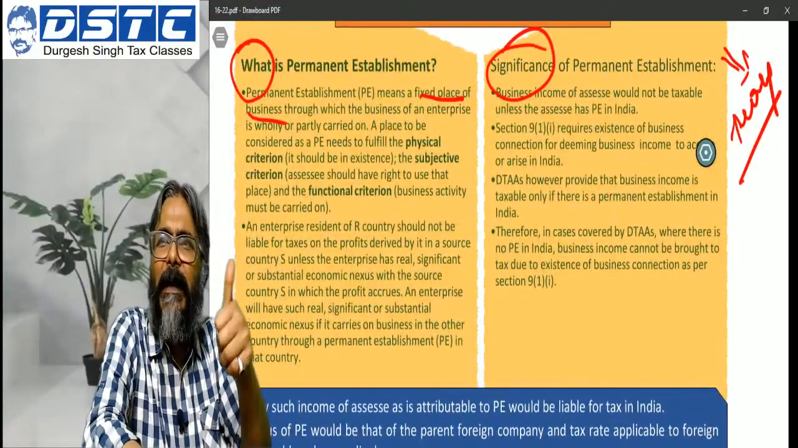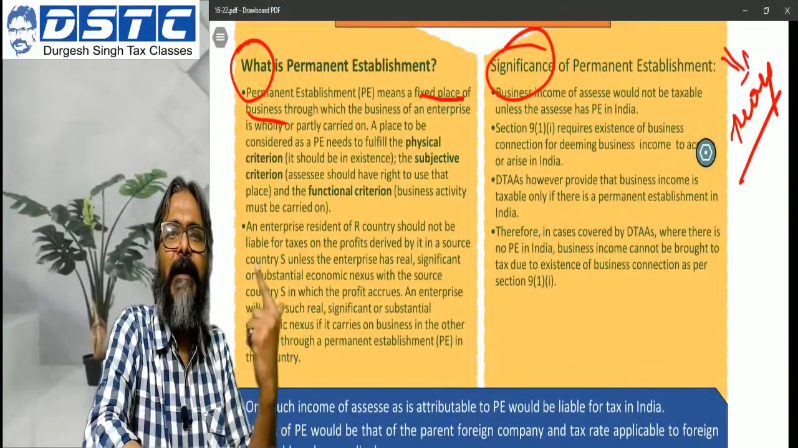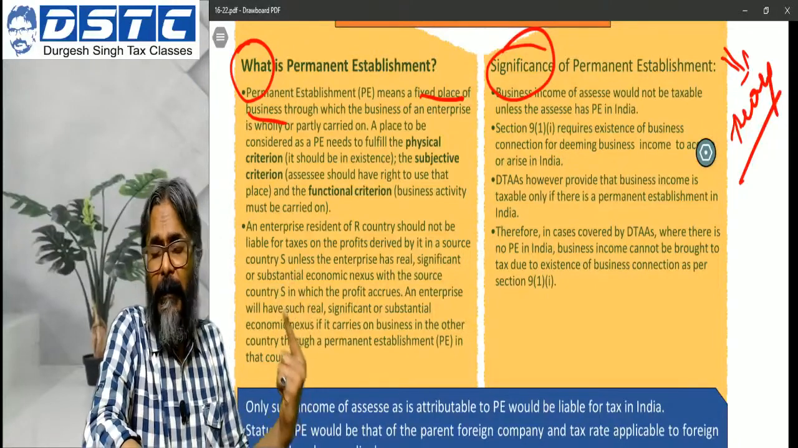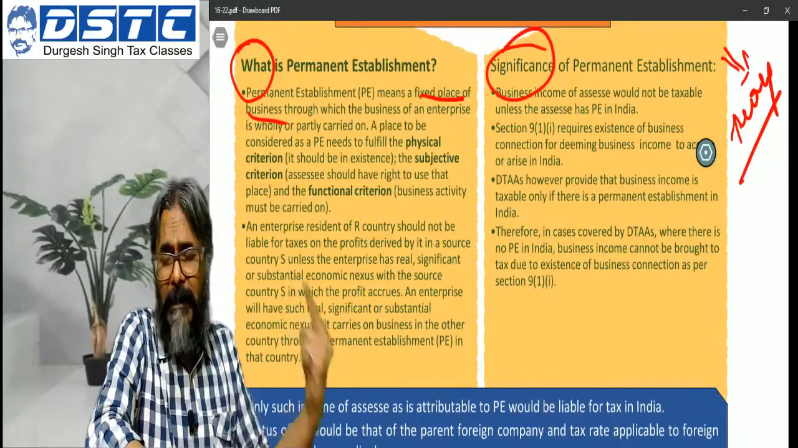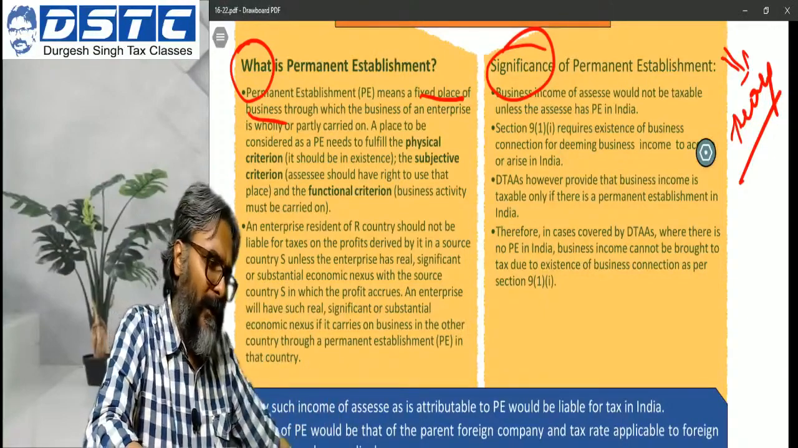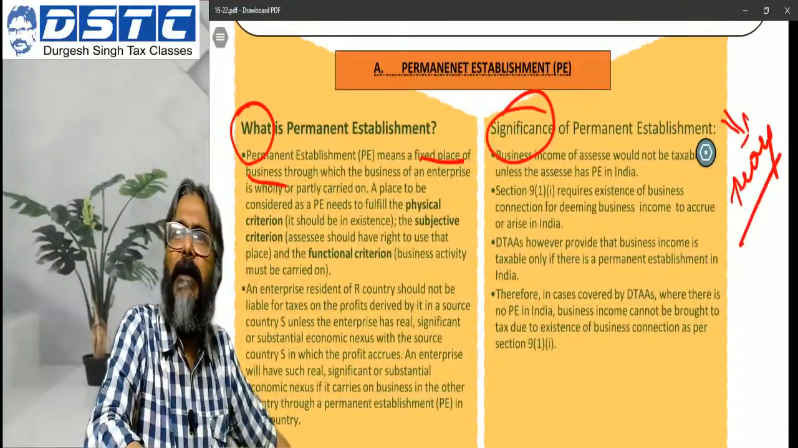First of all, what is the meaning of fixed place, and then what is the criteria of identifying the existence of the PE in the source country. The identifying factors are the physical criteria, the subjective criteria, and the third one is the functional criteria. This is primarily how it has to be identified. Now what about the significance of the PE?